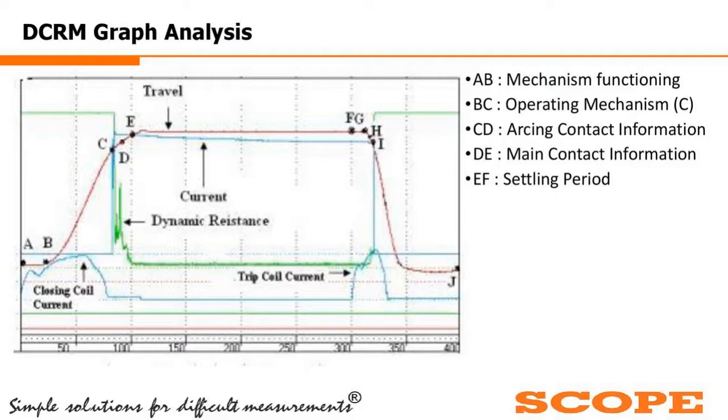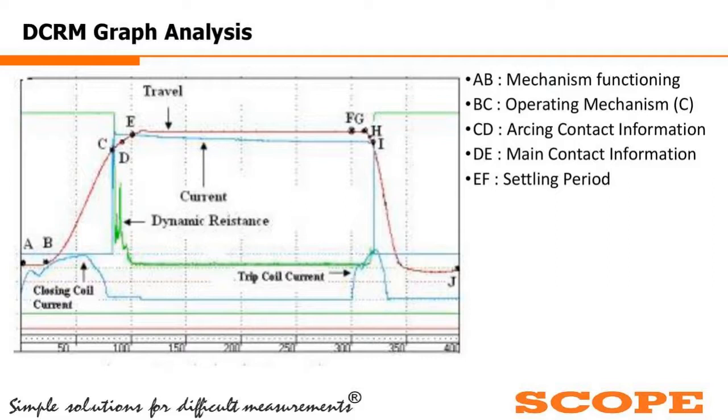That settling time will reveal the resistance, as it can be compared directly with the static contact resistance measurement. Some of the people are asking, can I get the value of static contact resistance during the DCRM? Yes, we can get it. The lowest point of this smooth zone in the DCRM is nothing but revealing the information of your static contact resistance. So you can jolly well take it as the same value as the static contact resistance method.